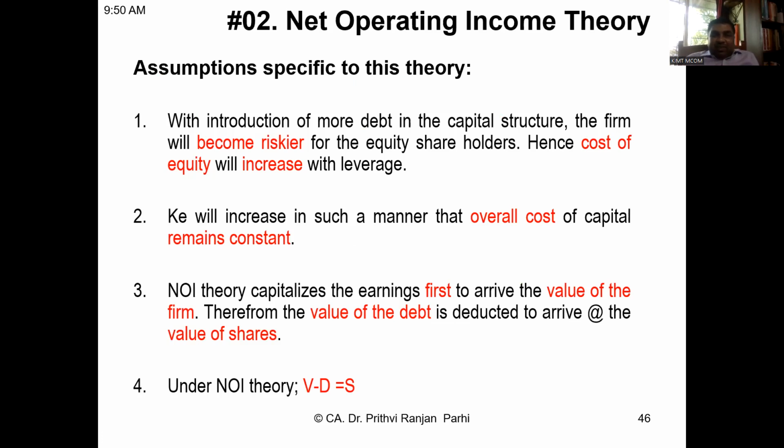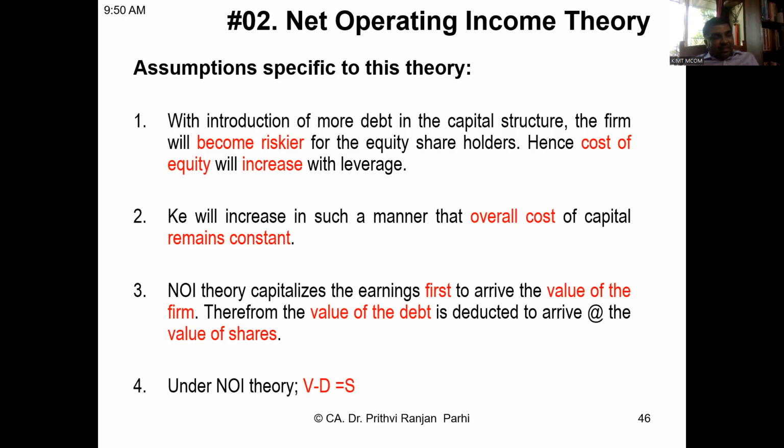These assumptions are, first of all, with the introduction of more debt in the capital structure, the firm will become riskier for equity shareholders. Hence, the cost of equity will increase. Friends, in the first session I told you that if you introduce more debt, our assumption is that cost of debt will remain constant, cost of equity will remain constant. But this theory says no, that assumption is not acceptable here. This assumption says if you introduce more debt, what will happen? The business will become riskier.